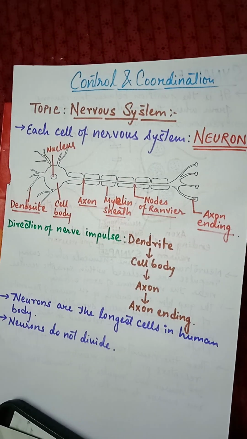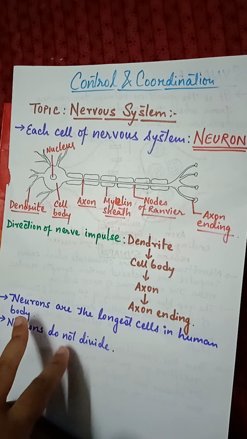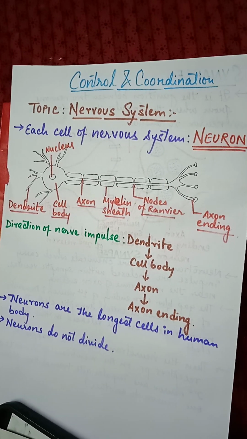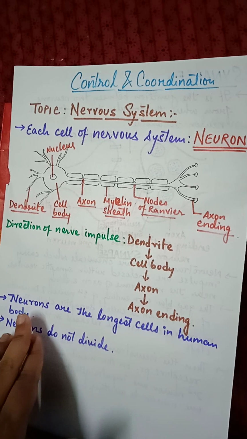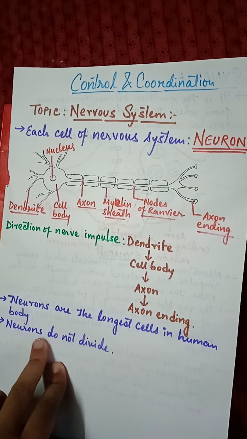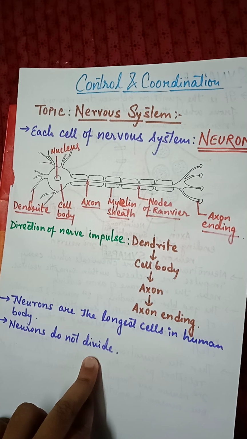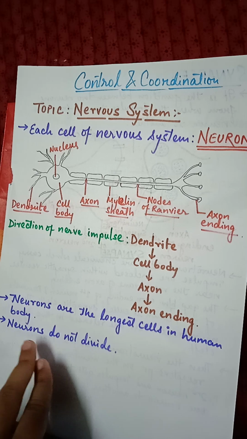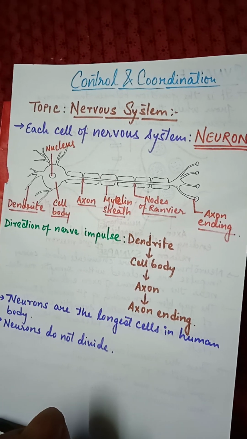Two more characteristics we need to know about neurons: neurons are the longest cells in the human body. We have various kinds of cells in the human body like RBC, muscle cells, neurons, and many more. Neurons are the longest of all of them, and neurons do not divide. Usually we know that cells keep on dividing, but neurons are the cells which do not divide at all. Clear?